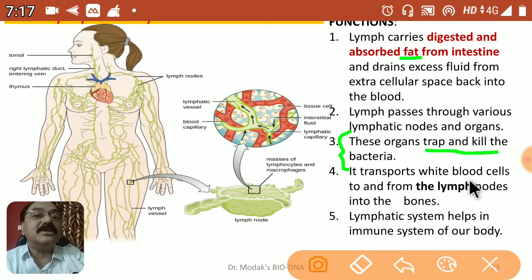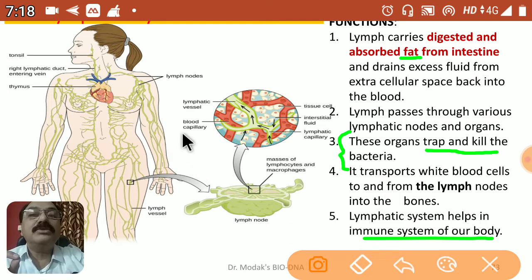The lymph also transports white blood cells to and from the lymph nodes and the bones. As you know, the WBCs are particularly responsible for giving us immunity by engulfing foreign material and various other roles. Lymphocytes also produce antibodies and many other things. So lymph is meant, along with the transportation of material, for providing us an immune system. The lymphatic system helps the immune system of our body.